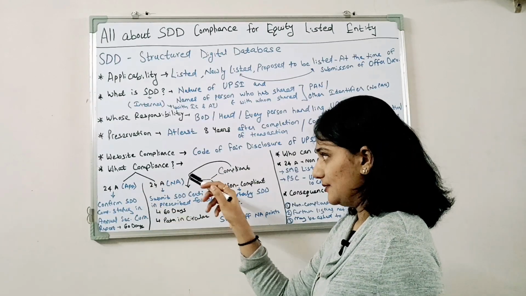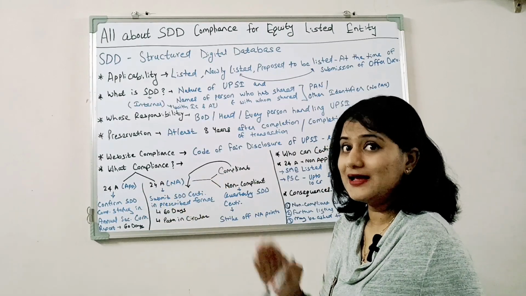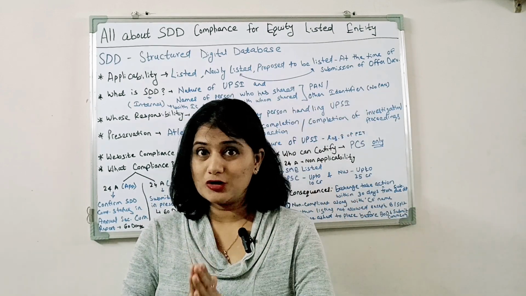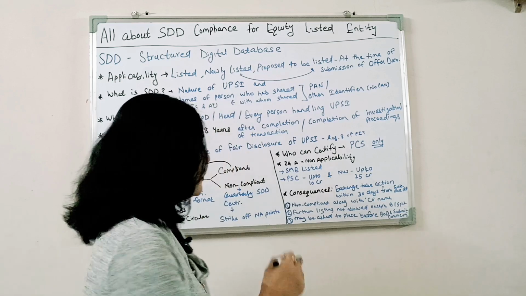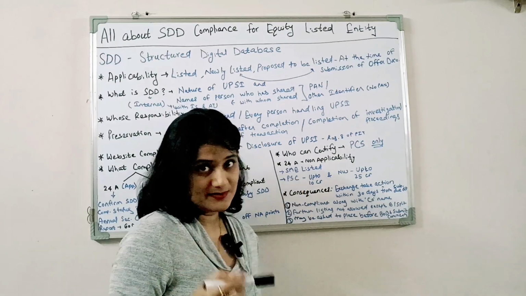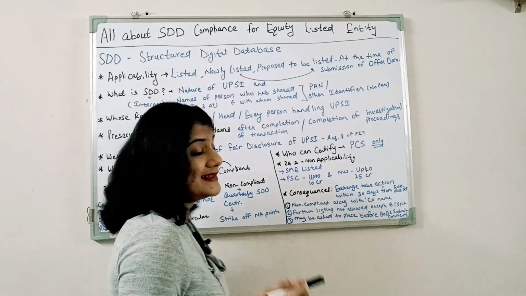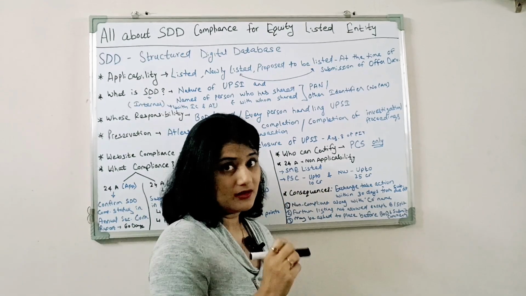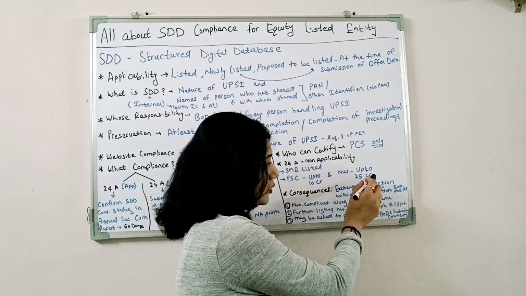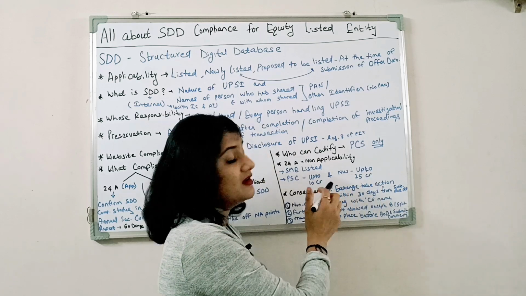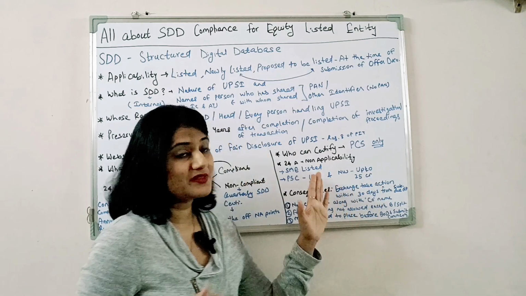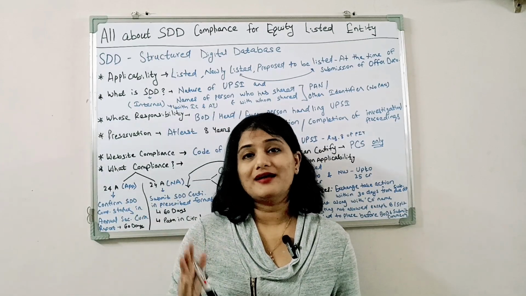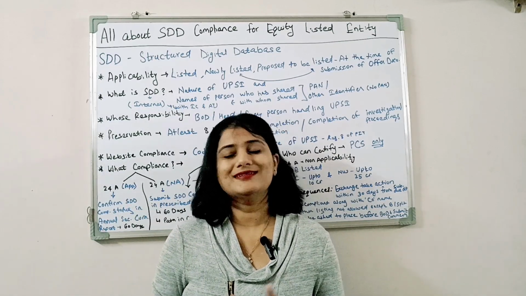Now, what is the compliance? Before that, I'll highlight when regulation 24A is not applicable to the companies. In case the company is an SME listed company, or in case of a main board listed company, when the paid up share capital is up to 10 crore and net worth is up to 25 crore. Here the word is 'and'. In such case, regulation 24A, that is the secretarial audit report and annual secretarial compliance report, is not applicable.